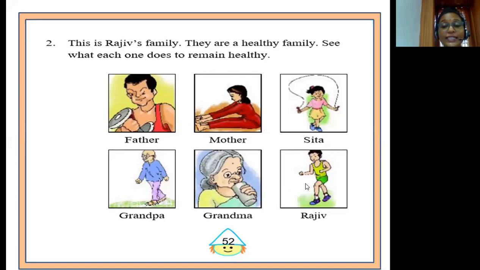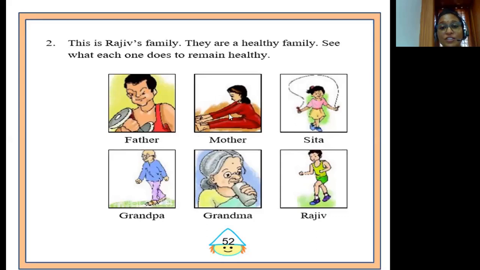This little boy at the extreme right end is Rajiv. So we have here the family members of Rajiv who engage in some kind of activity every day in order to stay healthy. Let's check these pictures one by one and see what each of these members do. Okay? Right. In the first picture, we have Rajiv's father, and in order to stay healthy, he lifts weights. He must be a bodybuilder.